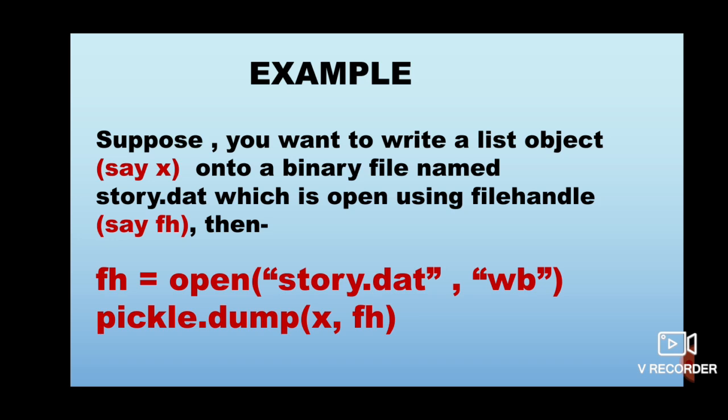Now when I want to write this object X on the file associated with fh, I have to write pickle.dump(X, fh). So X is the object to be written and fh is the file handle name with the help of which X will be written on the file associated with it. Clear?